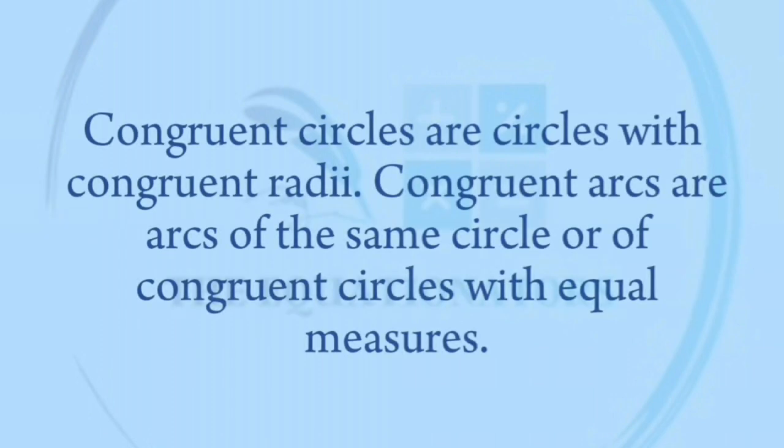Congruent circles are circles with congruent radii. Congruent arcs are arcs of the same circle or of congruent circles with equal measure.